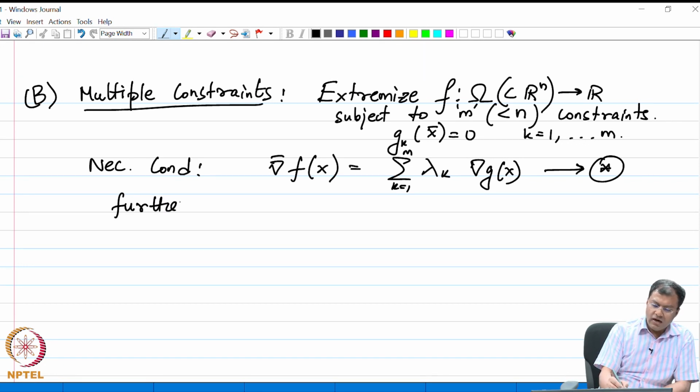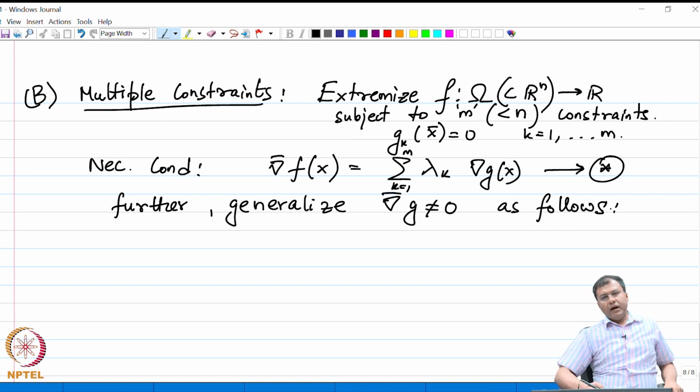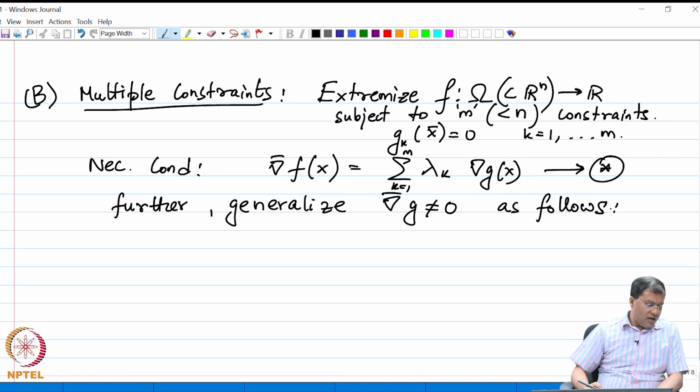Further, we need to generalize the condition that the grad of g is non-zero as follows. Now we are talking about a problem having multiple constraints, and it could be a problem in Rn, where x is a vector.